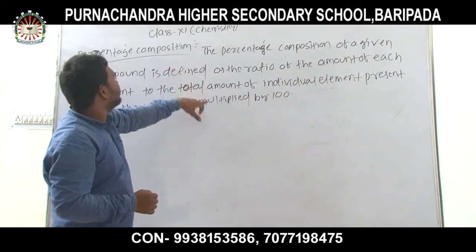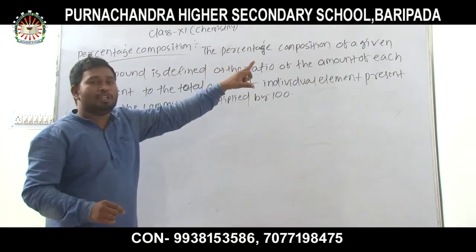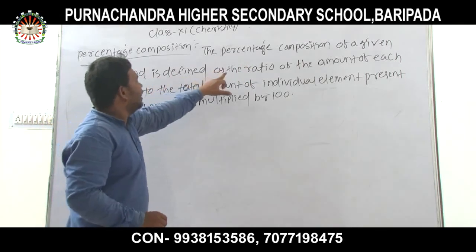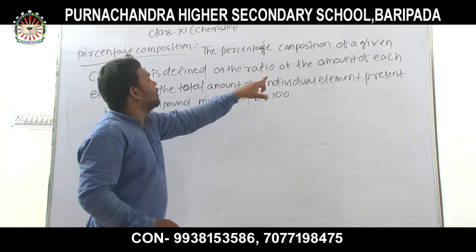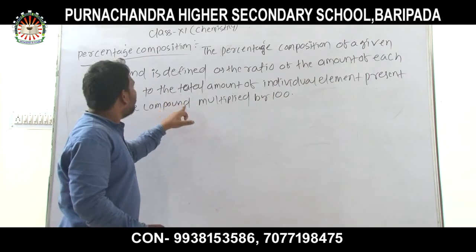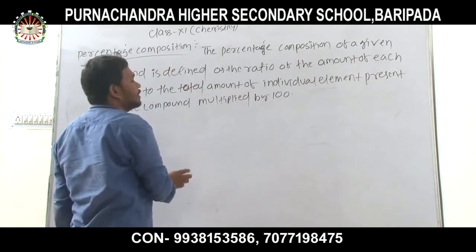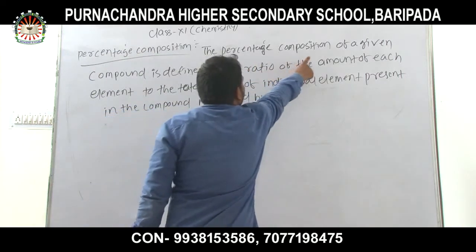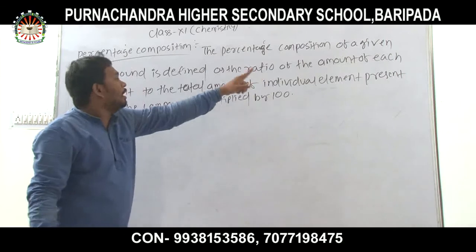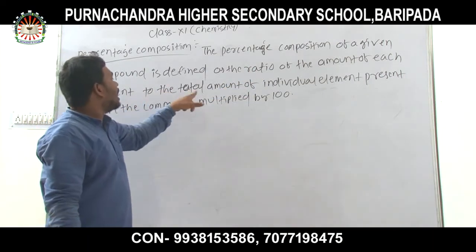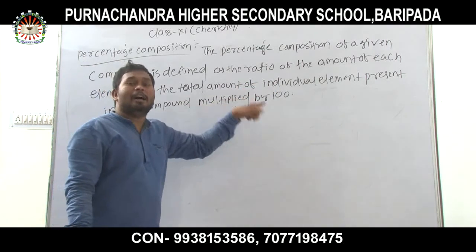The percentage composition of a given compound is defined as the ratio of the amount of each element to the total amount of the compound, multiplied by 100.